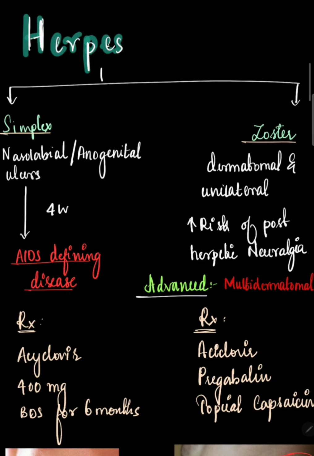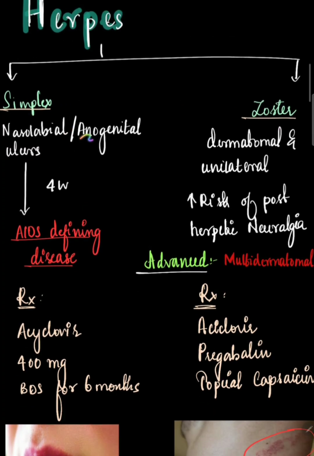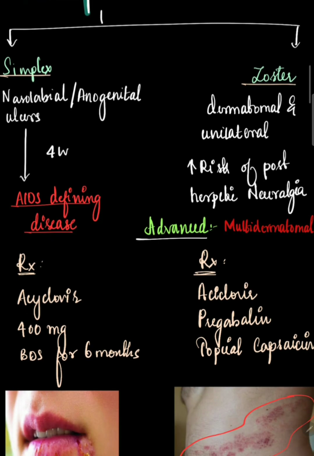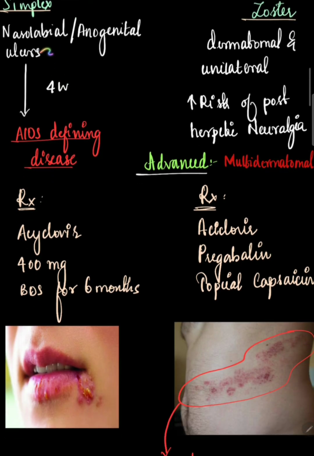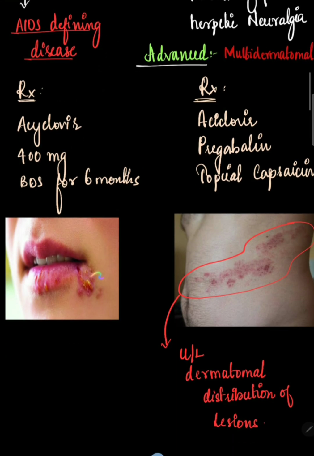And in herpes, we have simplex and zoster. Now simplex, we see it more commonly in the nasolabial and anogenital ulcers. And if these ulcers last for over 4 weeks, then that's when we call them an AIDS defining disease. And for treatment, as a viral infection, we can give acyclovir 400 mg twice a day for 6 months. This is a picture.